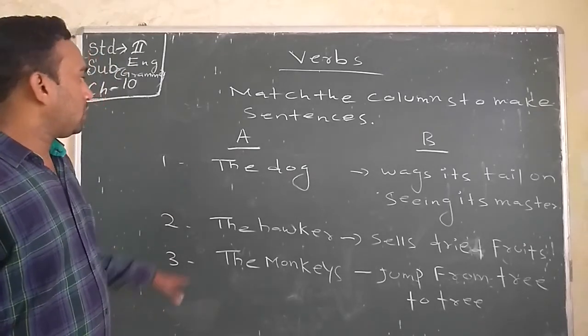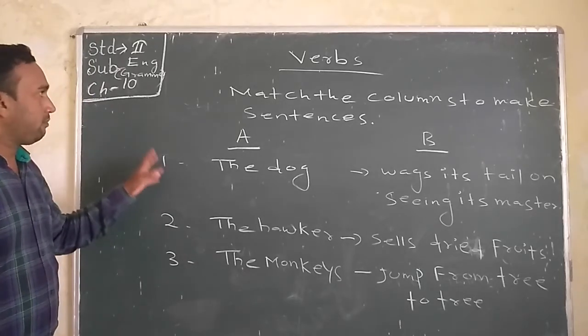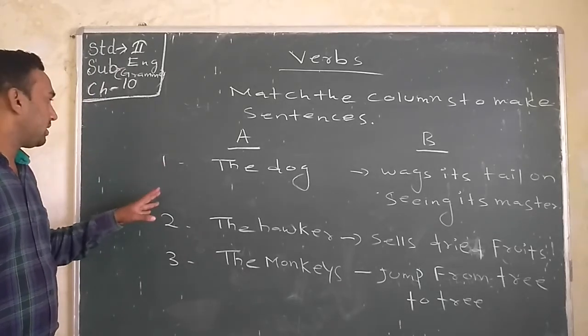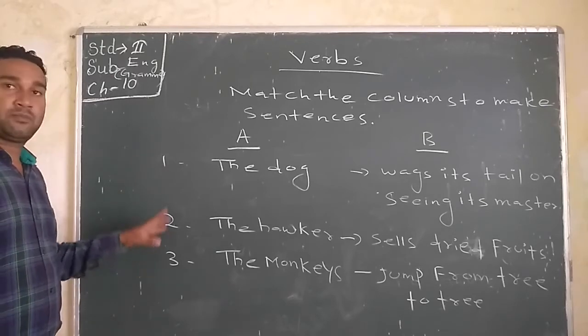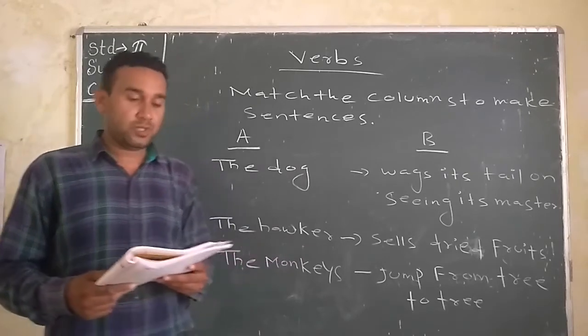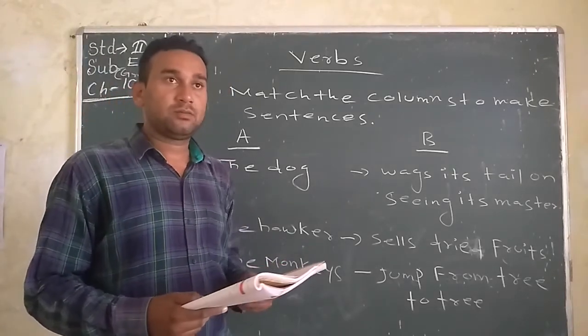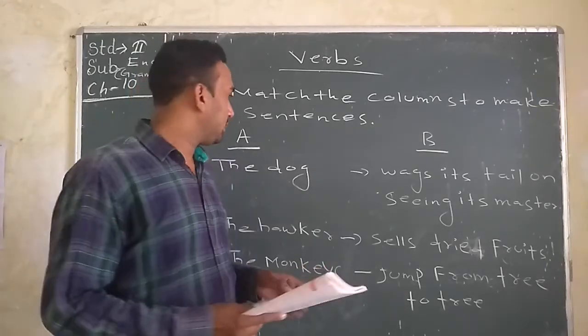Okay, so here, for example, just know about match the columns to make sentences. 1, 2, 3 number I will do on the blackboard. Just the other numbers you have to do yourself. Okay, you have to try all the numbers and do it well.